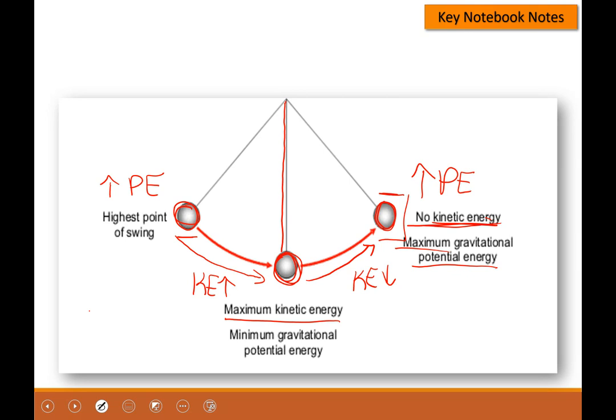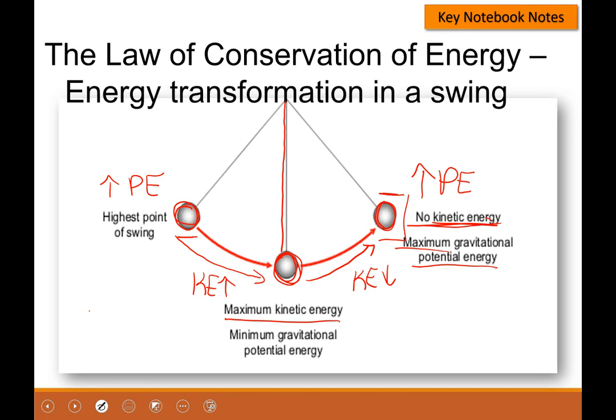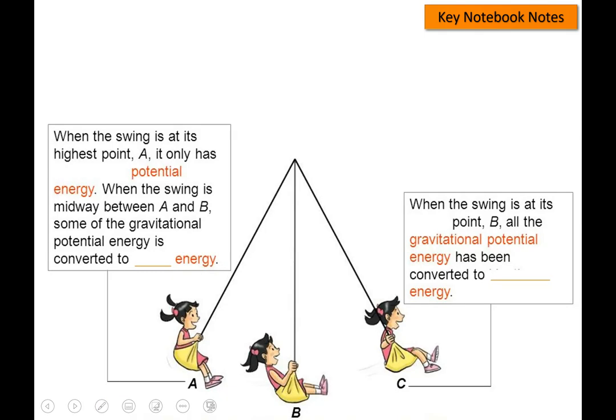Another great example of this, and a little easier to understand, is an actual swing. I know some of you have probably swung on a swing set when you were younger, or maybe you still do. So we're going to look at a swing. On this, your highest point at A is going to be your potential energy, because at this point you are paused in the air and you are not moving. Everybody knows that moment when they pull back on the swing, looking down before they actually start moving forward again. That is when you have your highest potential energy and no kinetic energy, because you are not moving.